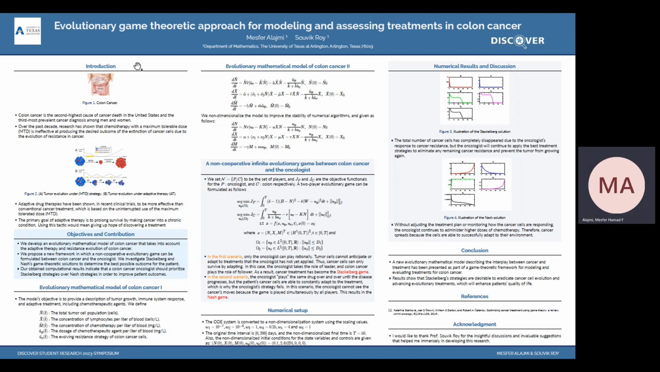The title of my talk today is Evolutionary Game Theoretic Approach for Modern and Decision Treatments of Colon Cancer. In fact, over the past decade, research has shown that chemotherapy with a maximum tolerated dose, MTD, fails to destroy cancer cells due to the evolution of resistance in colon cancer. Also, adaptive therapy is more effective than MTD, as we see in figure 2, but it aims to increase survival time by making colon cancer into a chronic condition.